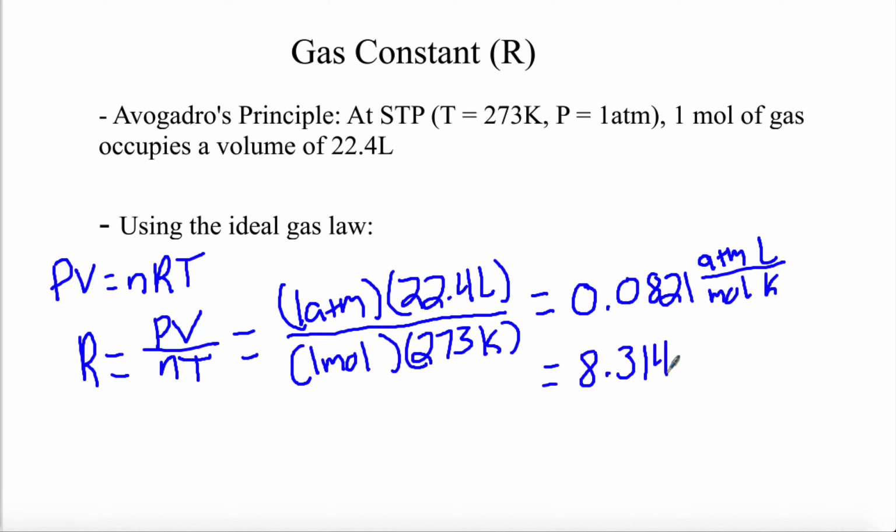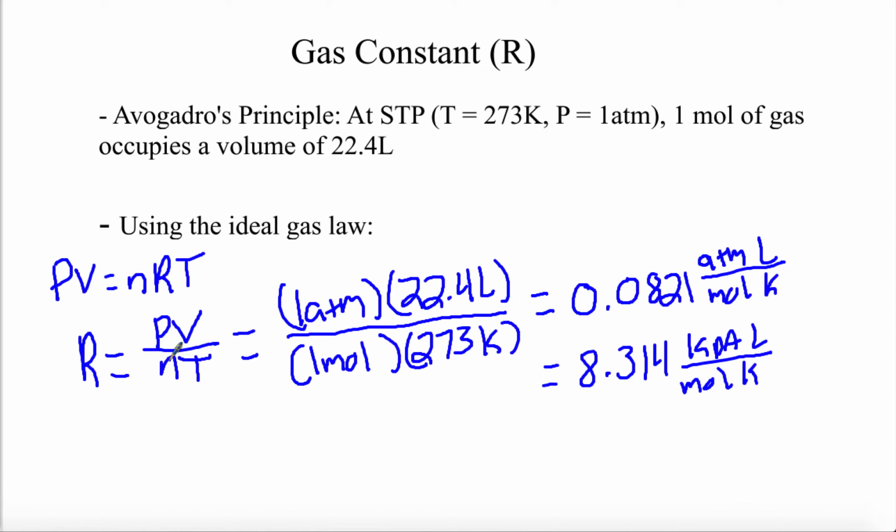There are variations to the gas constant R, such as 8.314. This is if the pressure is in kPa, liters per mole Kelvin. So instead of having atmospheres, if we were to use kilopascals, we would get 8.314. So it kind of depends on the units that you're going to be using here. You'd have different R gas constants. But for the majority of these, we're going to stick to this first one, the 0.0821. So that's going to be a constant whenever we use R. We will have to convert our units accordingly in order to use this.